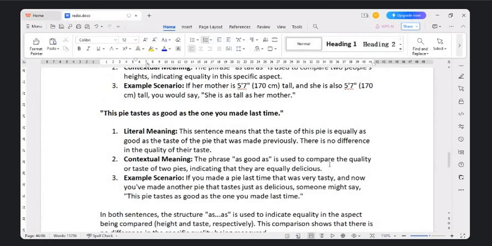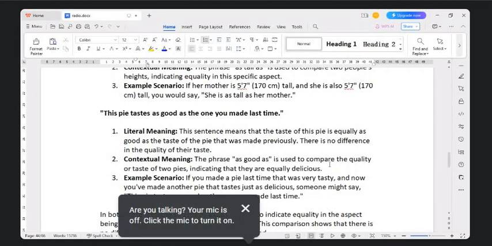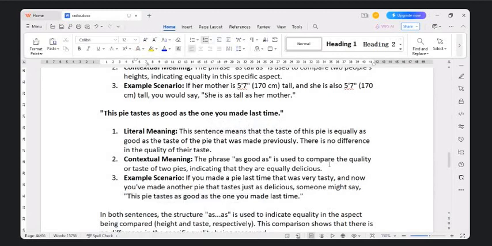Next is the contextual meaning of the phrase "as good as," "as bad as," or you can place any other word between these two that suits here. You're talking about the quality or taste of the two pies, which indicates that both are delicious. So indirectly, what did you say? You said that both are equally delicious. I remember what it tasted like last time.